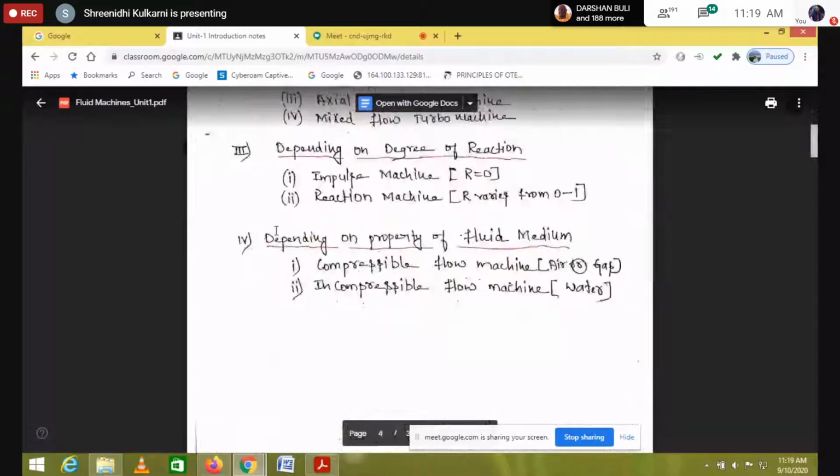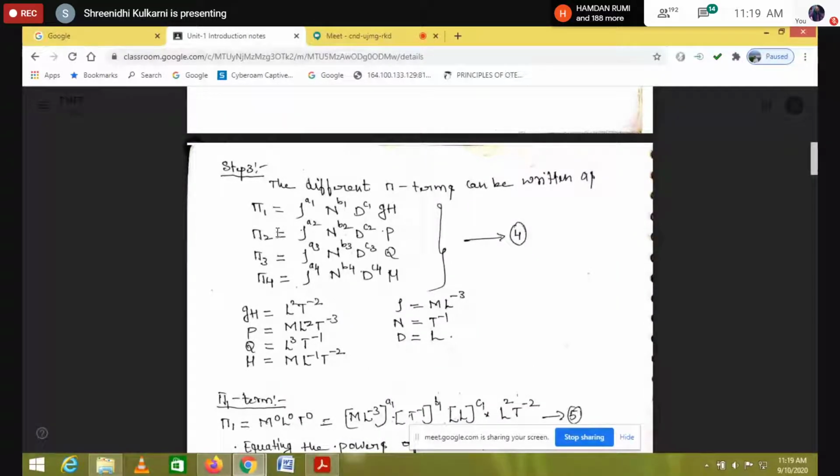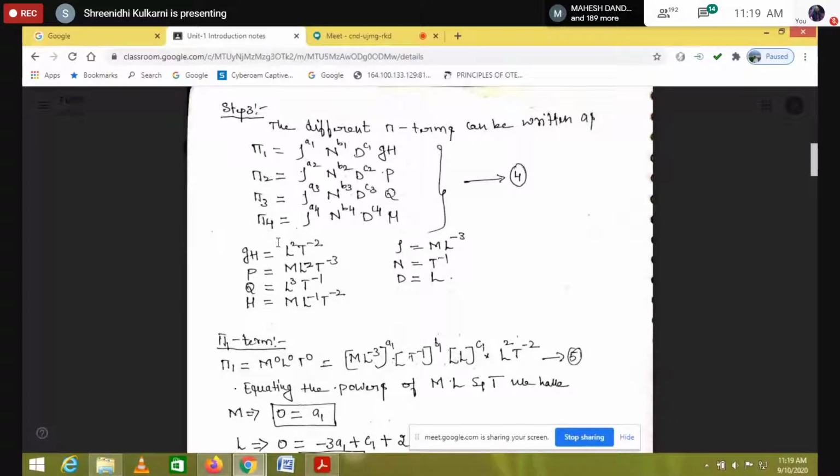I think everyone has that conversion sheet, right? First one, I'll come for discharge. What is the unit for discharge? It is meter cube per second. What is that M? M is meter, which means it is L. So I wrote it as L cube by T. Sorry, it is T, it is not T minus 1. It is L cube by T.